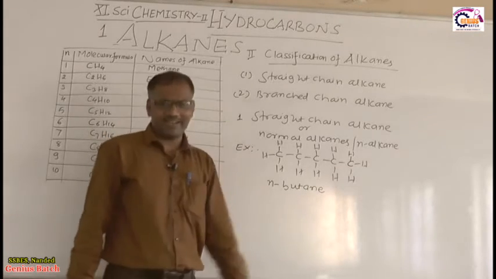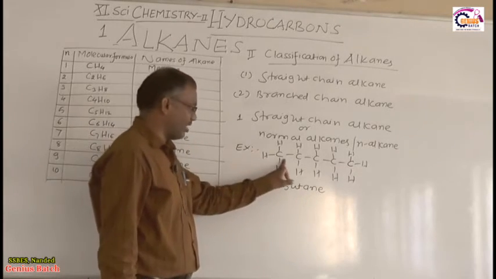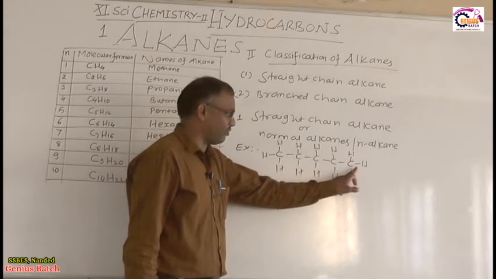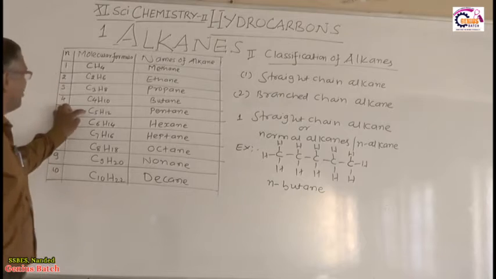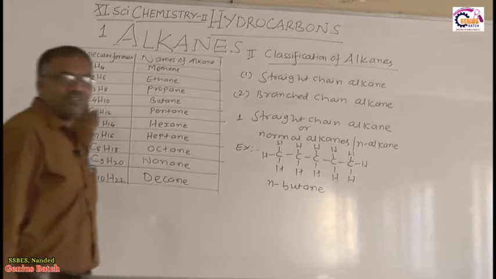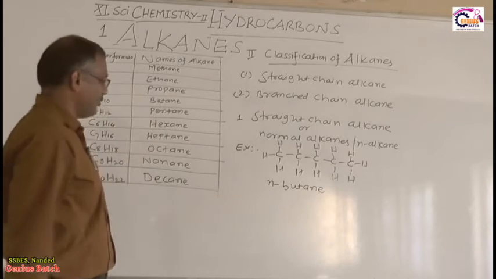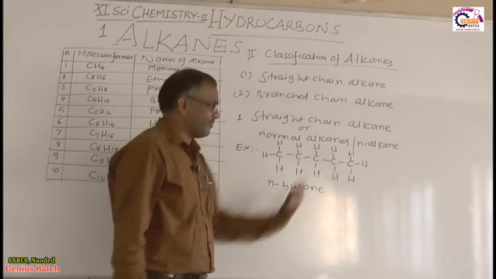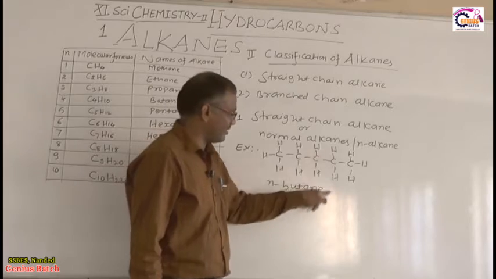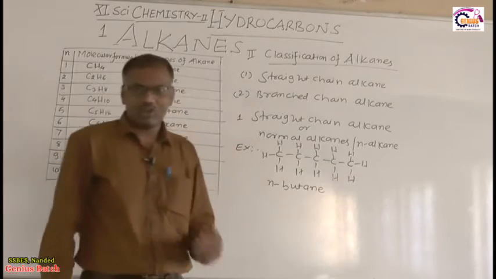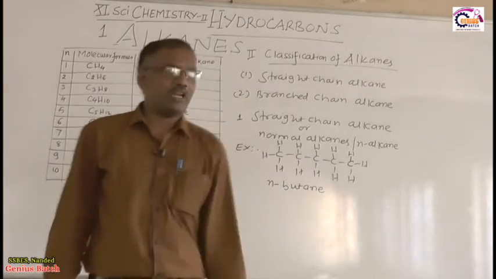So count the carbon atoms. How many carbon atoms are there? 1 2 3 4 5. Five carbon atoms are there. So if n is equal to 5, what is the molecular formula? C5H12. Five carbon atoms are there. You count the hydrogen atoms, 1 2 3 4 5 6 7 8 9 10 11 12. How many hydrogen atoms are there? 12 hydrogen atoms.